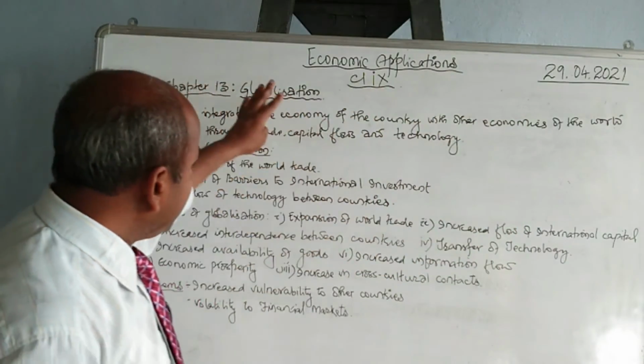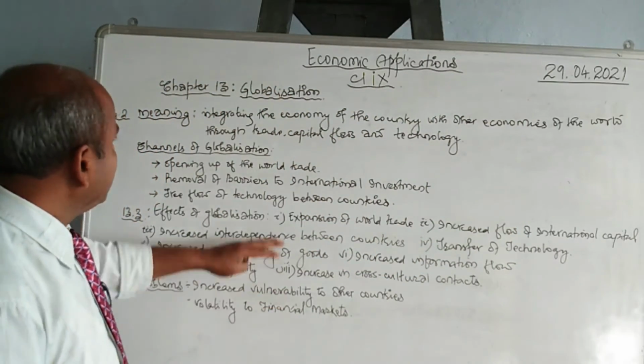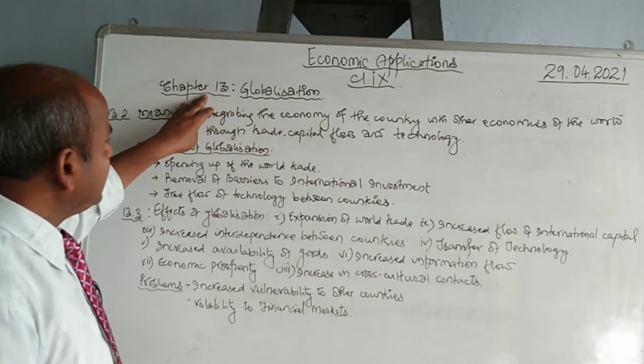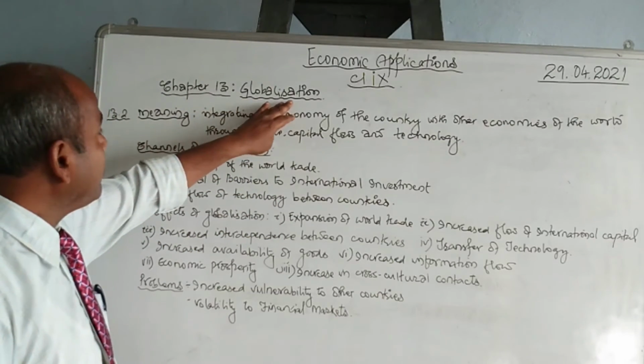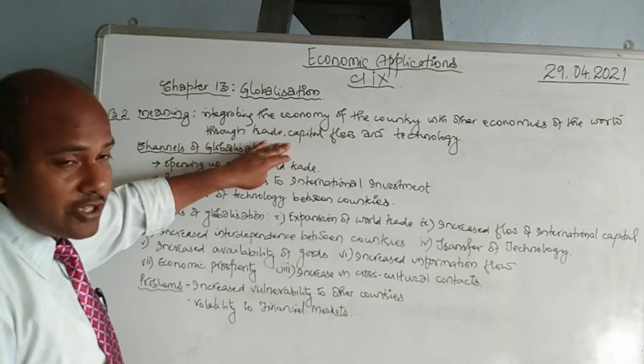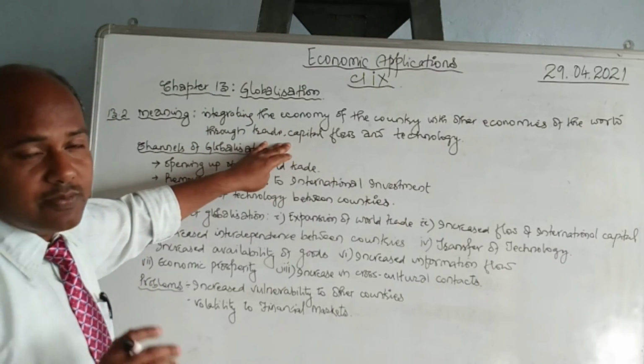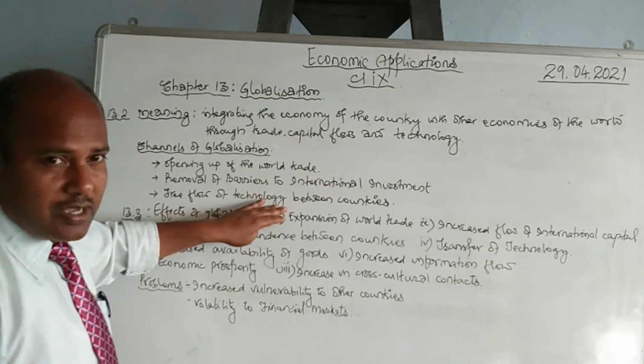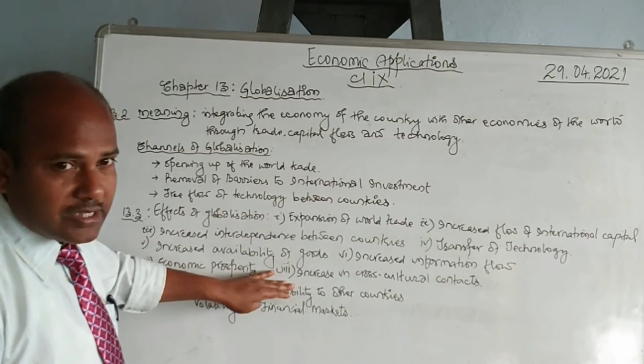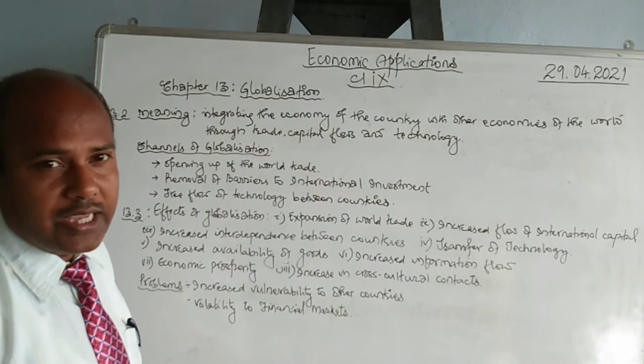So dear children, this was today's class. We discussed a new lesson. We started chapter number 13 called Globalization. We discussed the definition of globalization and 3 channels by means of which globalization takes place. We discussed the effects of globalization and the risks involved in globalization.